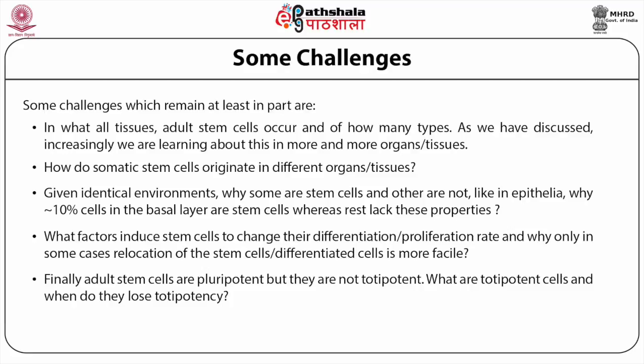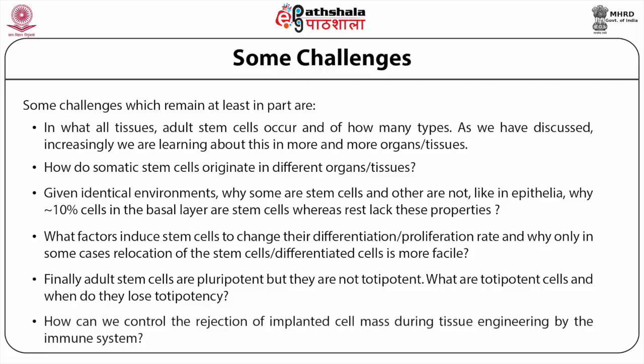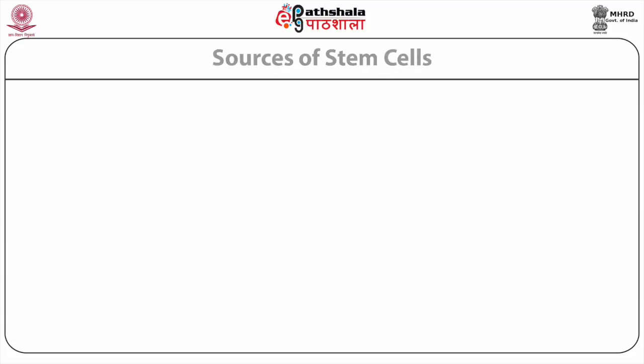Finally, adult stem cells are pluripotent, but they are not totipotent. We have to understand what the totipotent cells are and when they lose totipotency. It is also important to understand how we can control the rejection of implanted cell mass by the immune system during tissue engineering. At present, there are different ways of obtaining stem cells.